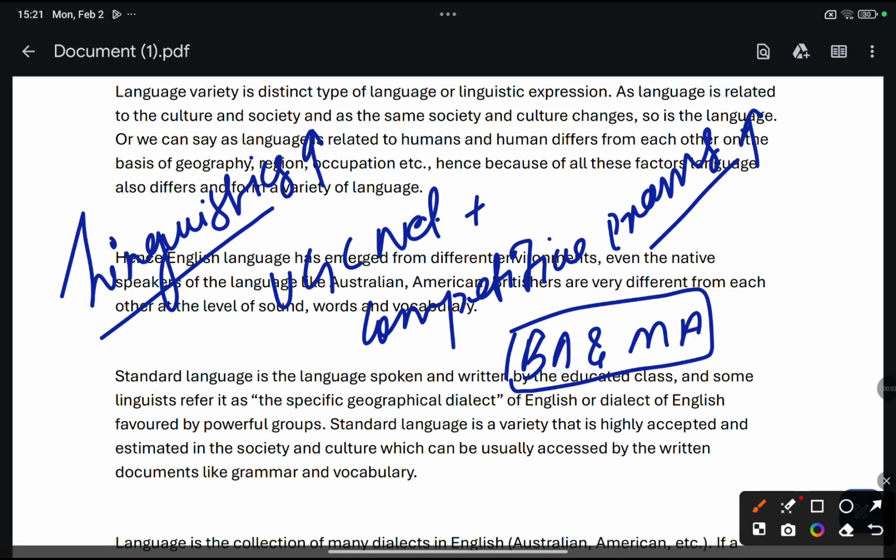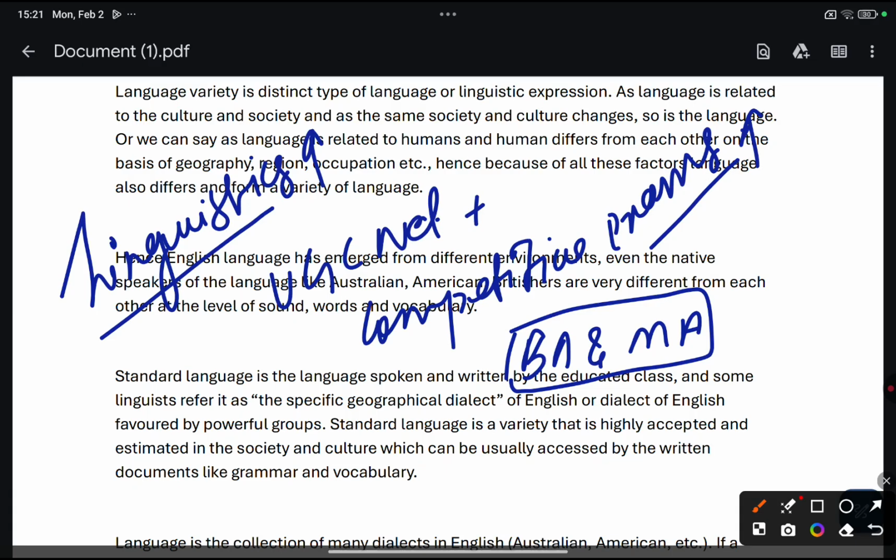Hello everyone, today we are going to deal with the topic of language variety, but before moving into the main topic, I want your attention on linguistics. This topic is increasing day by day in UGC NET as well as in other competitive exams of English literature. So I will say that don't skip this topic of linguistics.